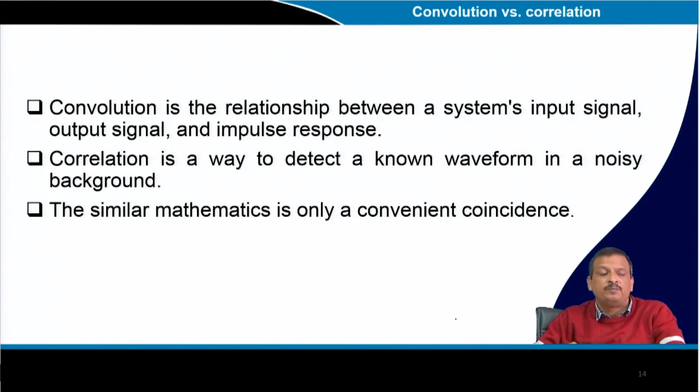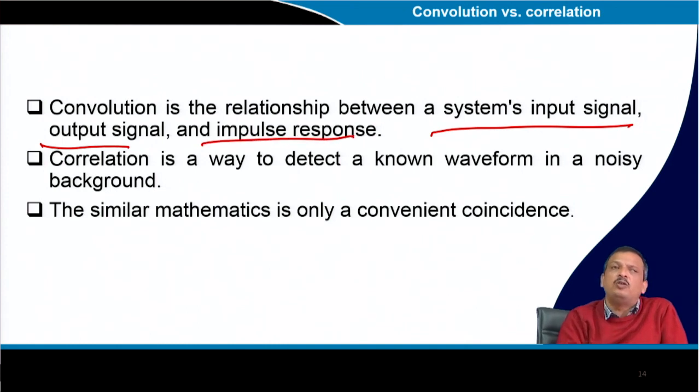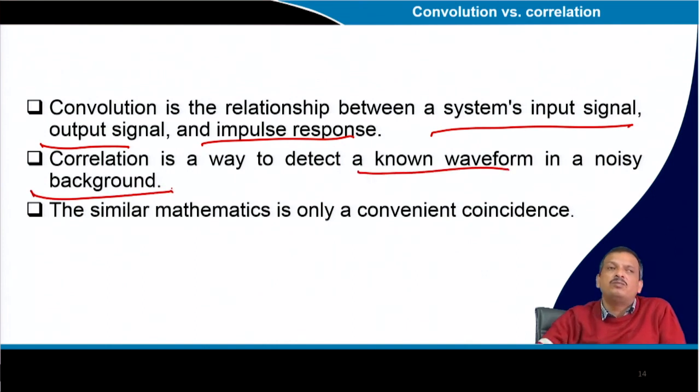Is that okay? Suppose somebody asks you what is the difference between convolution and correlation. Convolution is the relationship between a system's input signal, output signal and impulse response. I know the output signal is a convolution of the input signal and the impulse response. Correlation is a way to detect a known waveform in a noisy background.